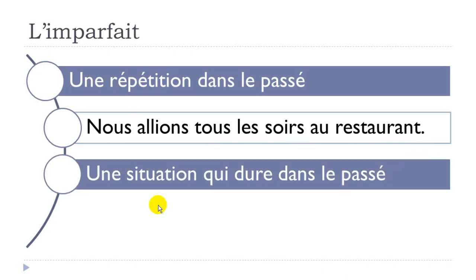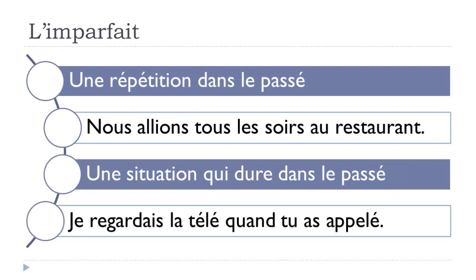And then, if you want to say something that lasts, durer is to last, in the past, dans le passé, this sentence is quite interesting because I wanted to make the difference between the use of the imparfait here, and here the passé composé form. So, je regardais la télé, la télévision.